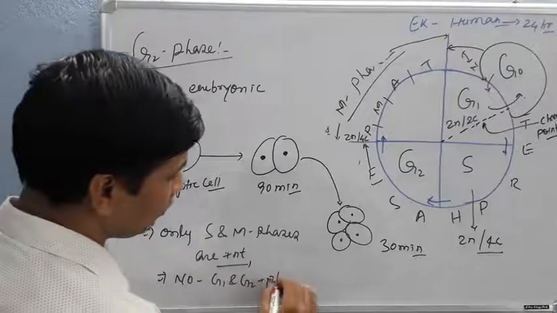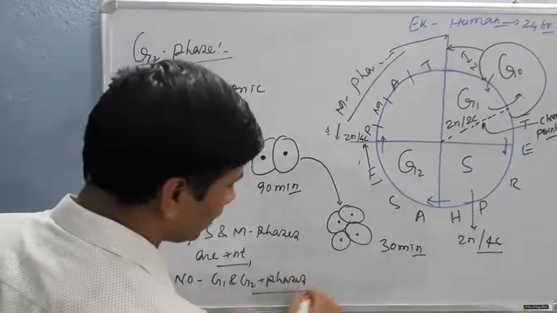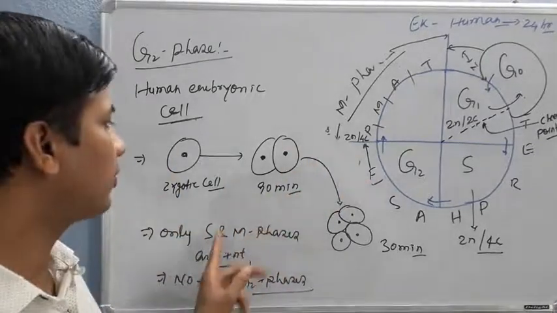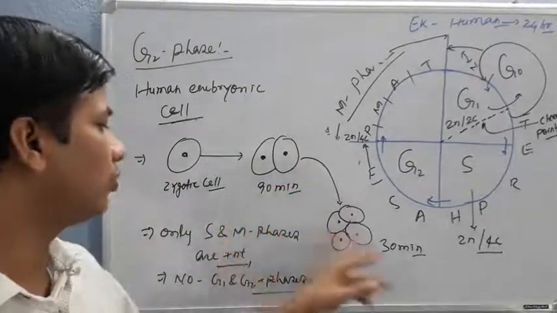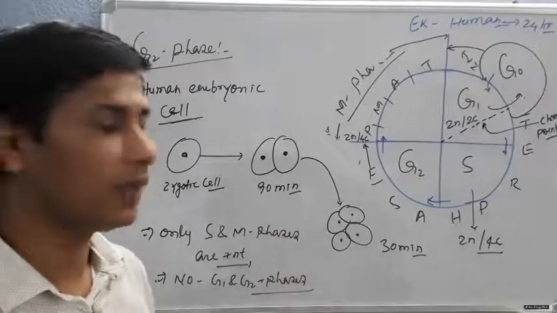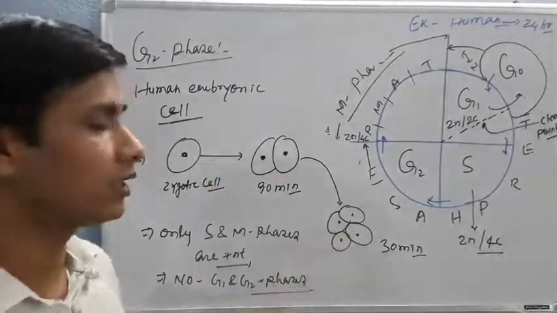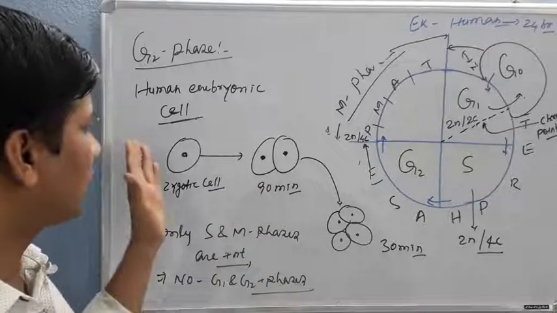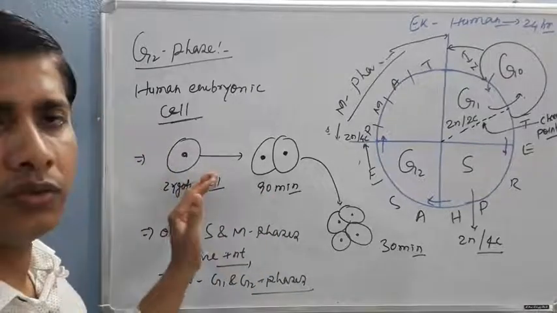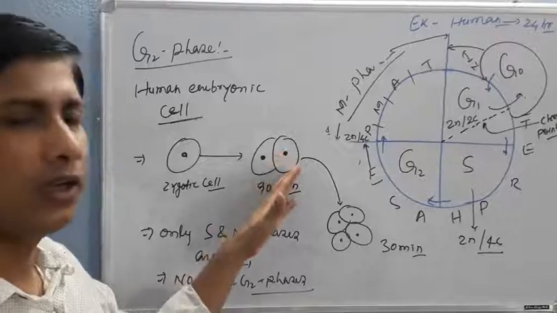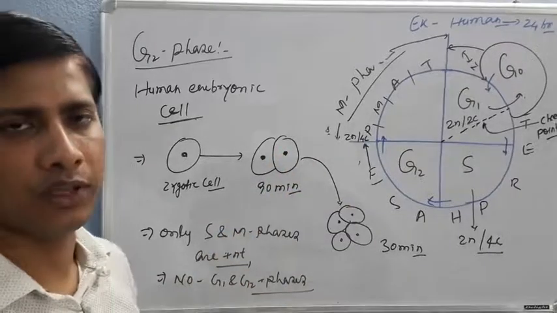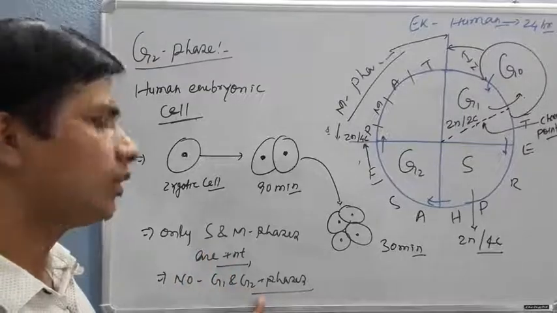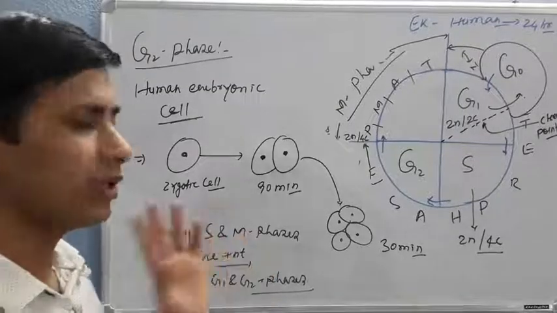The embryonic cells directly enter into the S phase, and after the S phase they enter into the M phase for division. That's why it is a rapid process. During the gastrulation, the embryonic cells convert from morula to blastula, or blastula into gastrula. There is no G1 and G2 phase present, only S and M phases.